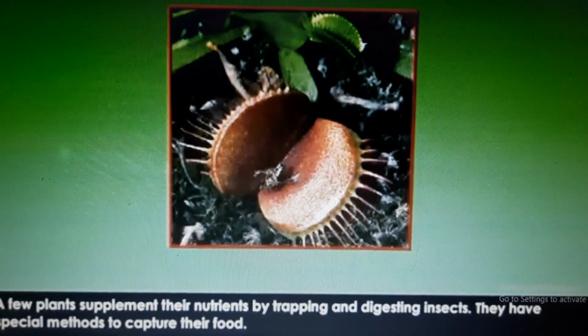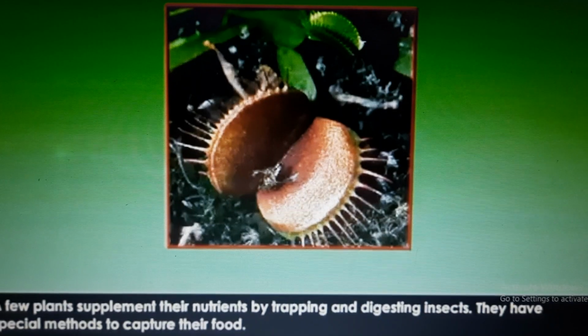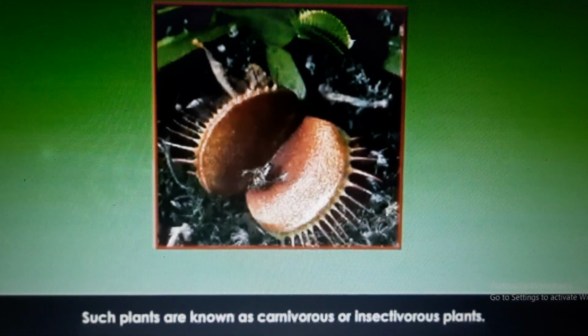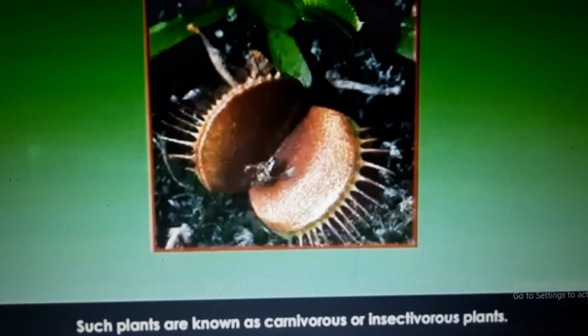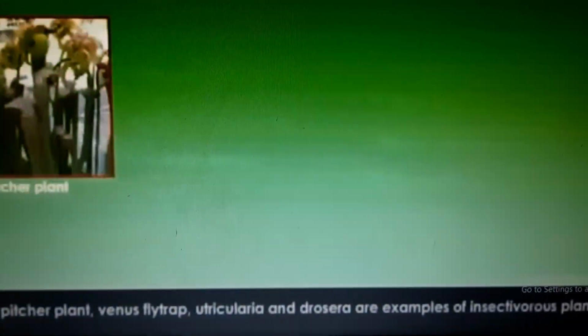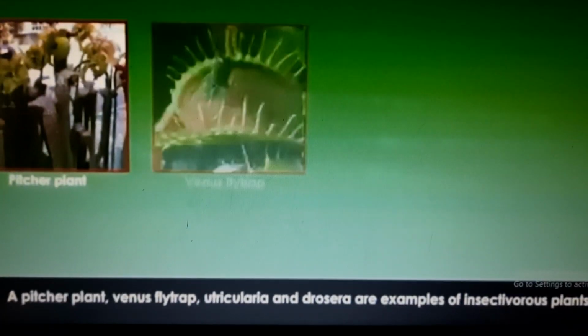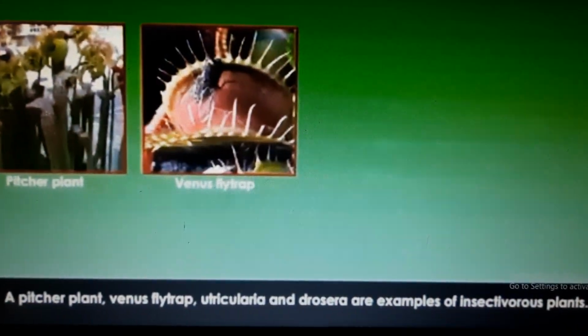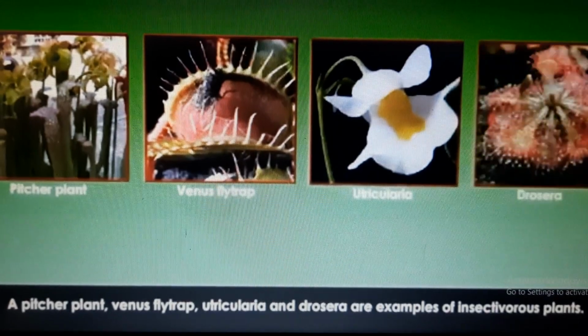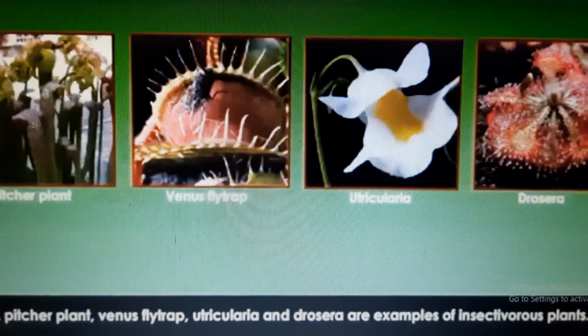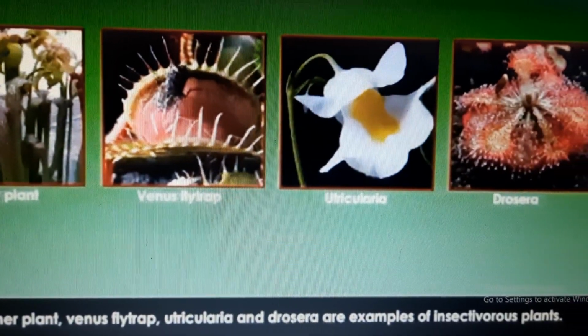They have special methods to capture their food. Such plants are known as carnivorous or insectivorous plants. Why do they call them carnivorous plants, ma? As they are eating the flesh of insects. Examples for insectivorous plants are pitcher plant, Venus flytrap, Utricularia, Drosera. These are a few examples of insectivorous plants.